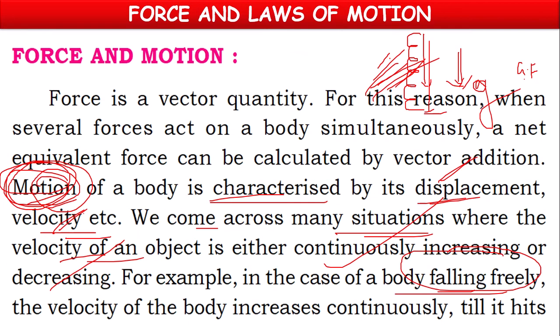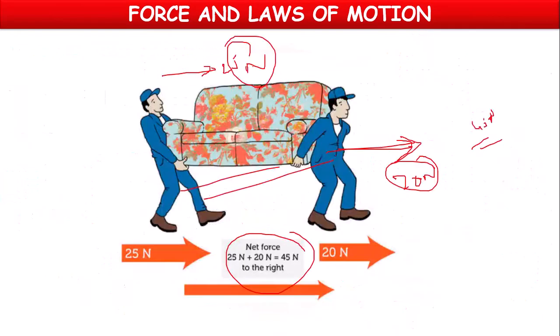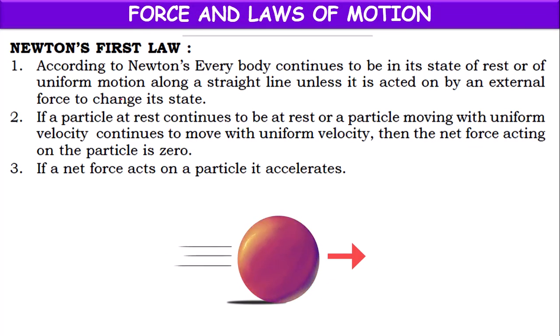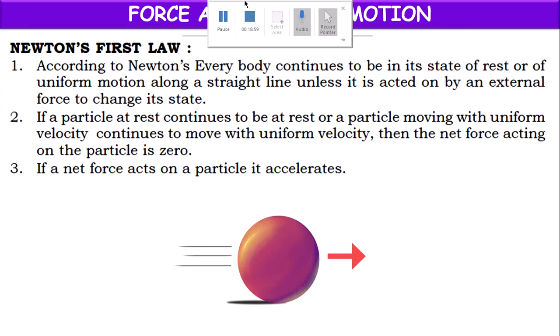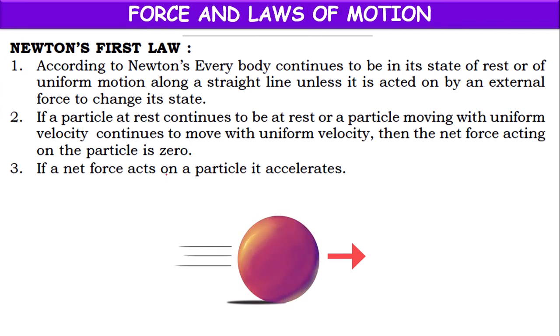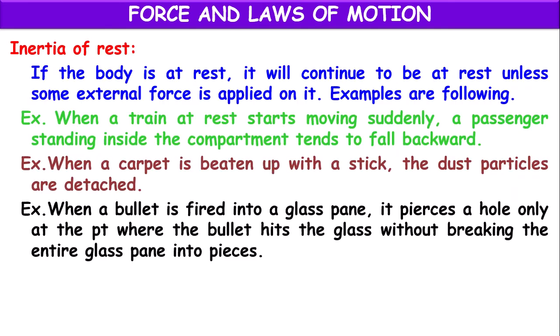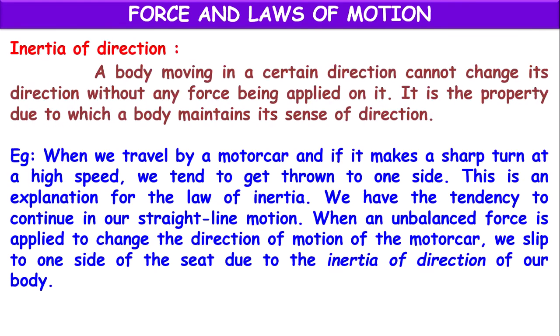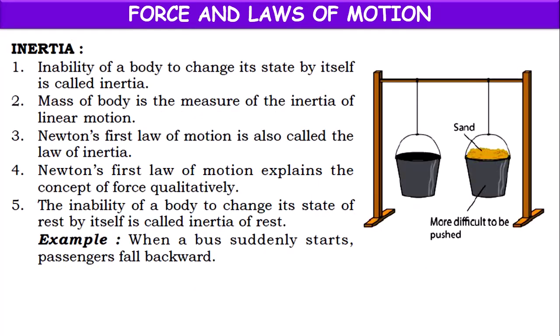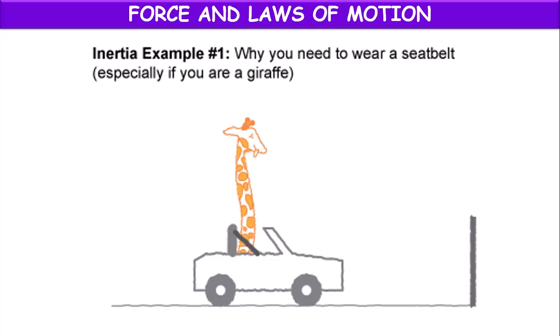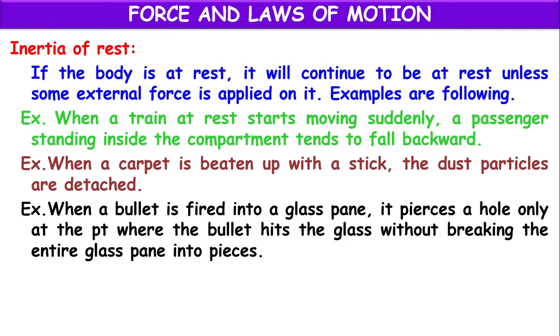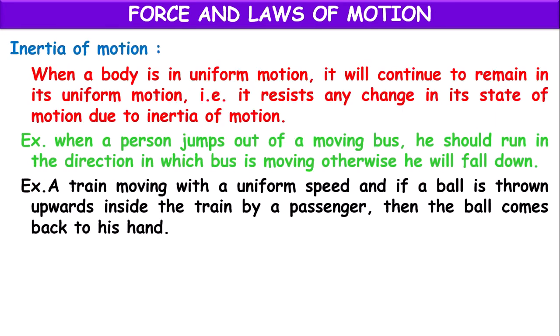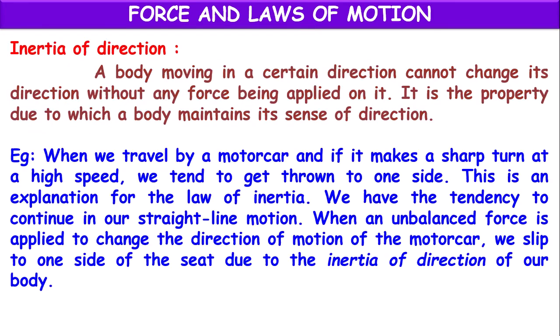Based on this force and motion, we have some laws proposed by Newton. They are called Newton's laws of motion. We have Newton's first law, which is mainly based on inertia, and we have types of inertia: inertia of rest, inertia of motion, inertia of direction.